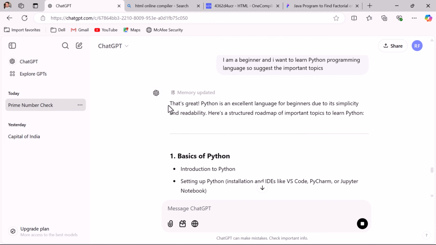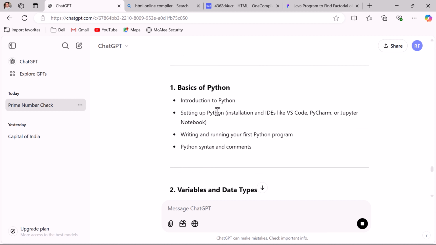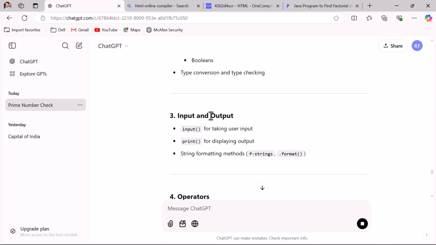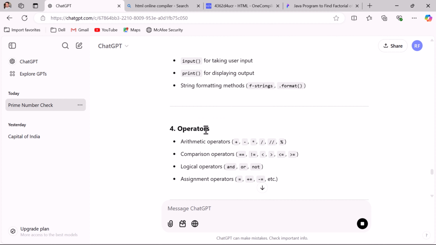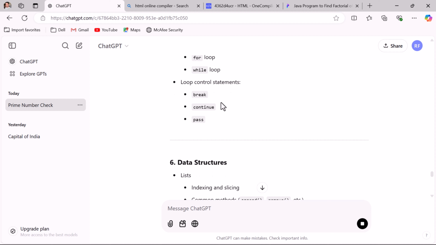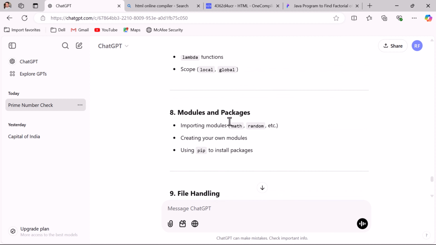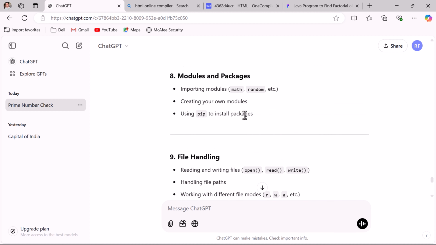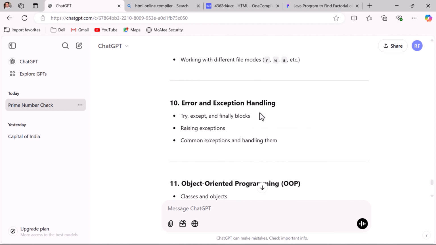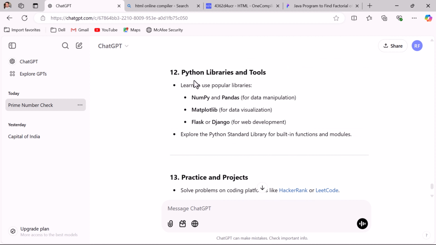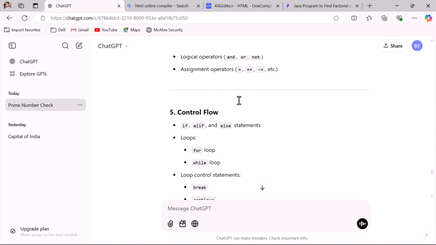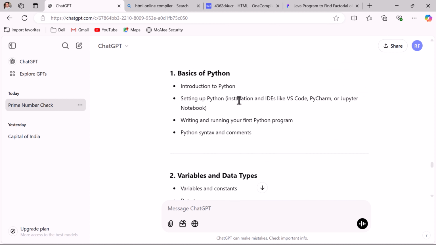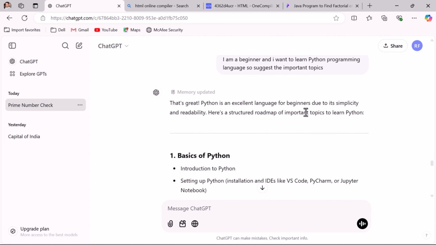And notice here the ChatGPT response. Basics of Python, variables and data types, input and output, operators, control flow statements, data structures, functions, modules and packages, file handling, error and exception handling, object-oriented programming, libraries and tools. So ChatGPT basically suggests all these topics in order to learn the Python programming in depth.